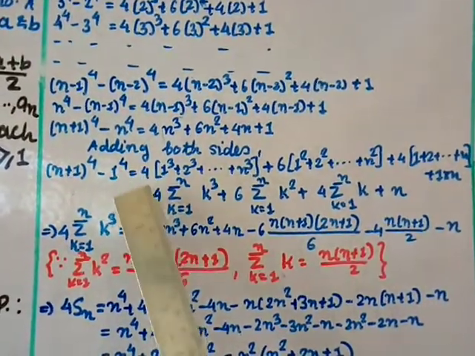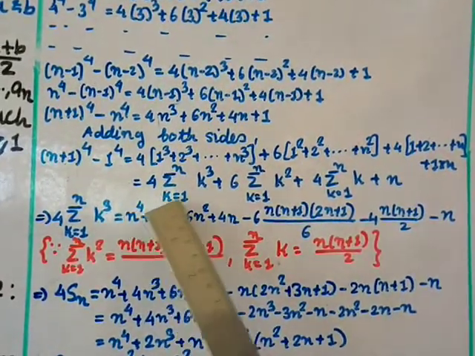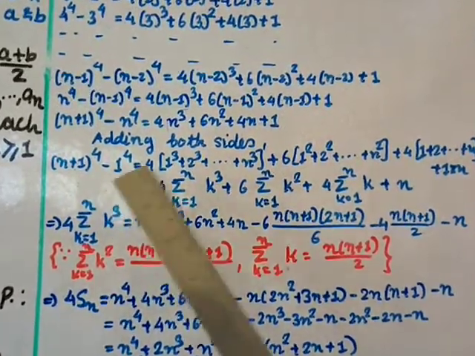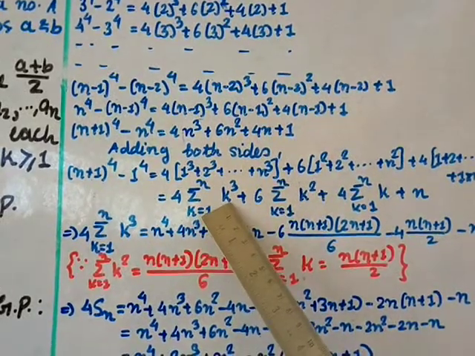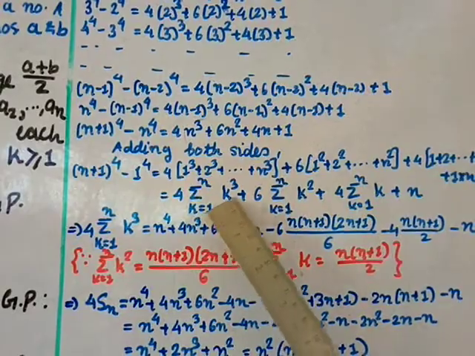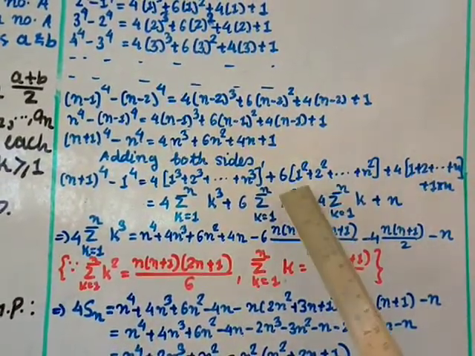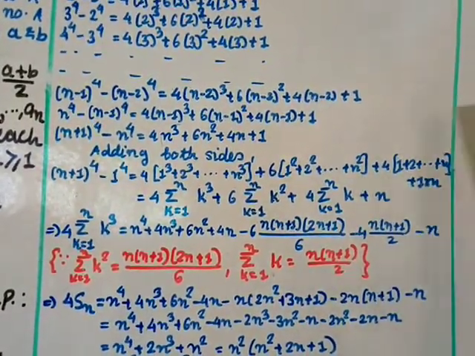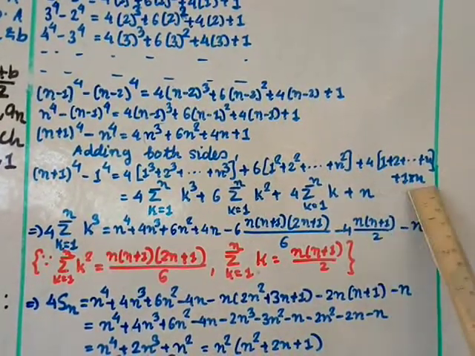So here you write equal to 4. This series can be written as sigma k equal to 1 to n of k cube, because all are the sum of the cubes, the sum of the natural numbers, the sum of the squares of the natural numbers. So 1 cube, 2 cube, 3 cube up to n cube can be written as k cube. Plus 6, and this is the sum of the squares of the natural numbers, so sigma k square, k equal to 1 to n. Plus 4, and this is the sum of the natural numbers, so sigma k equal to 1 to n of k, and this is 1 into n, so n.